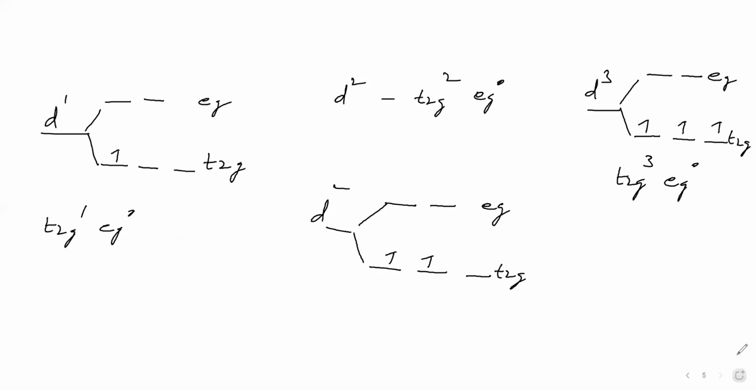Next we will write d4. If the central metal valence shell has d4 electrons, how do we write the configuration? We take t2g and eg and place 4 electrons: one electron here, second here, third here, and the fourth electron, shall we pair it in t2g, or shall we send it to eg?